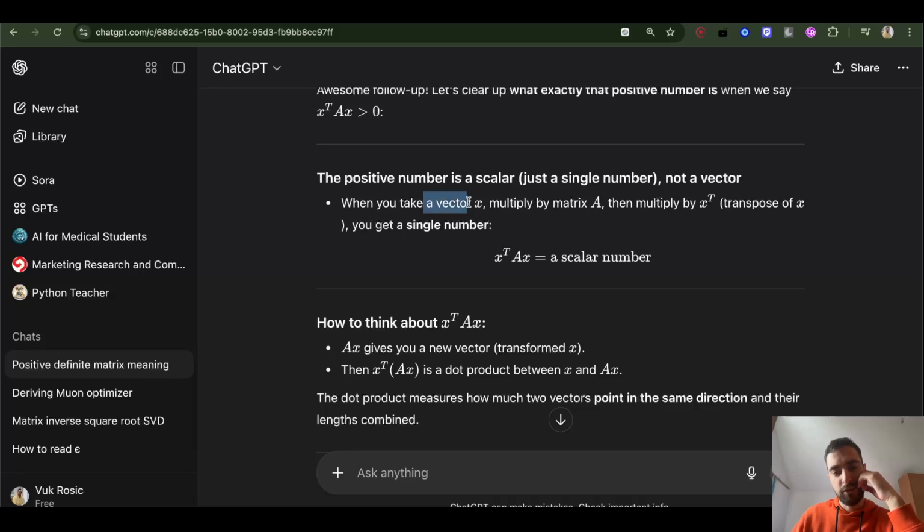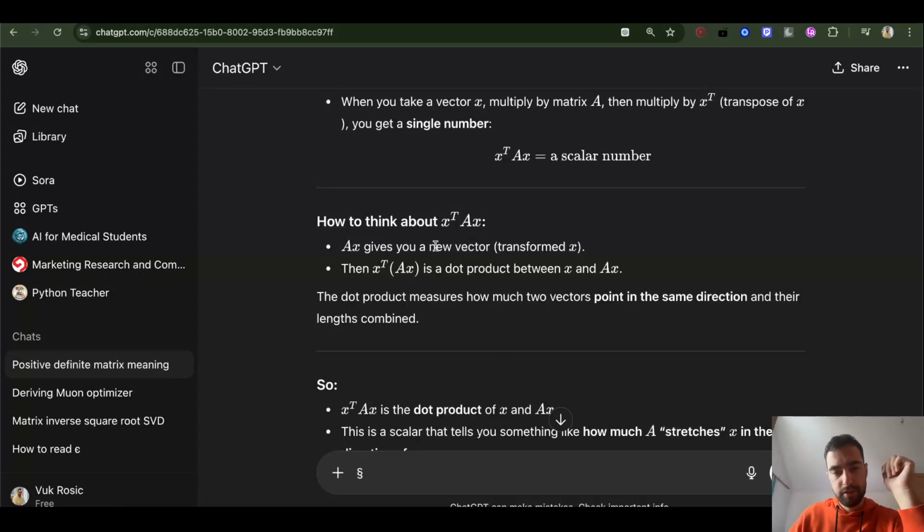When you multiply vector x by matrix A, you get a new vector, and then multiplying that with x transposed gives a dot product.